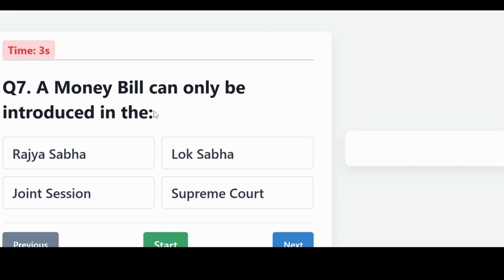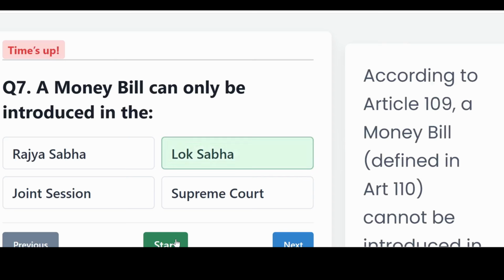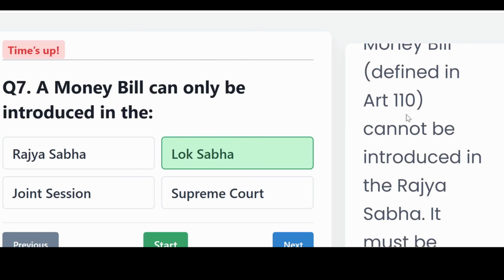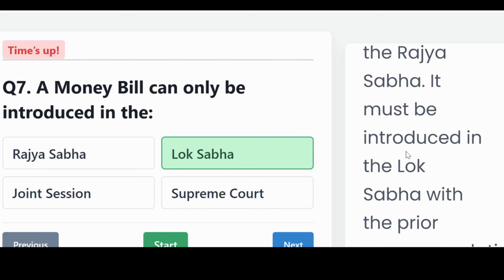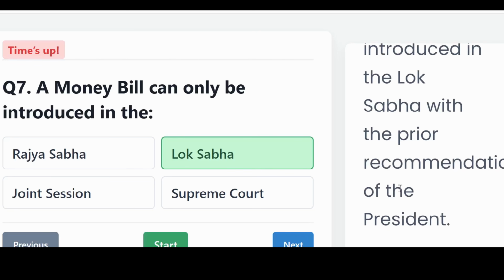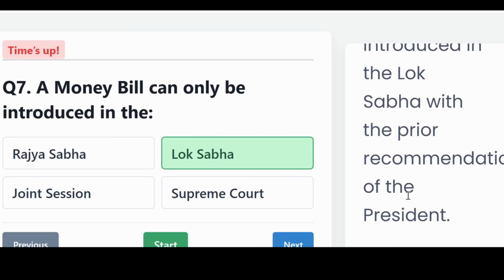A money bill can only be introduced in, is it the Rajya Sabha, the Lok Sabha, the Joint Session, or the Supreme Court? And the correct answer, the Lok Sabha. According to Article 109, a money bill defined in Article 110 cannot be introduced in the Rajya Sabha; it is introduced in the Lok Sabha on the prior recommendation of the President.